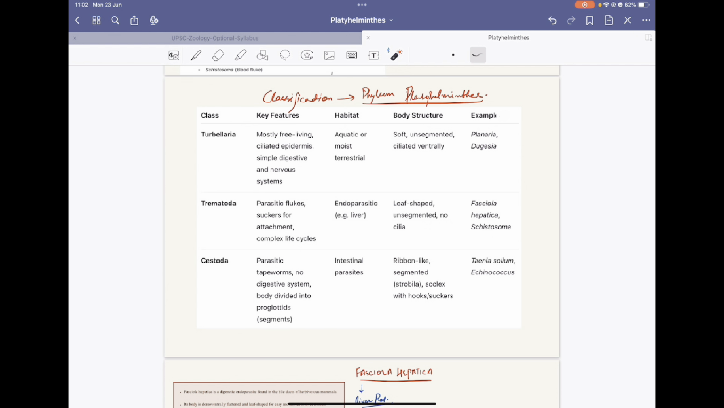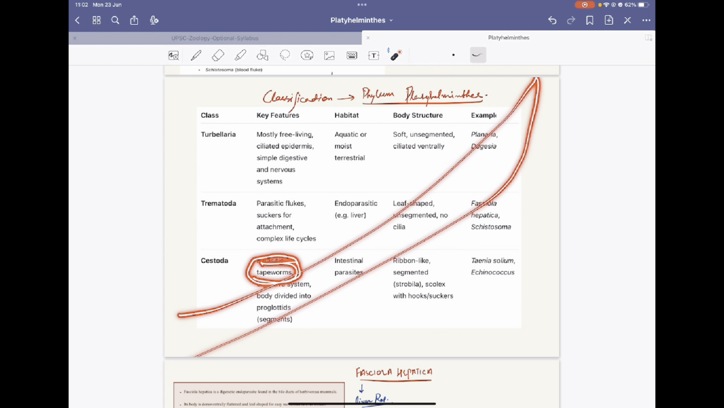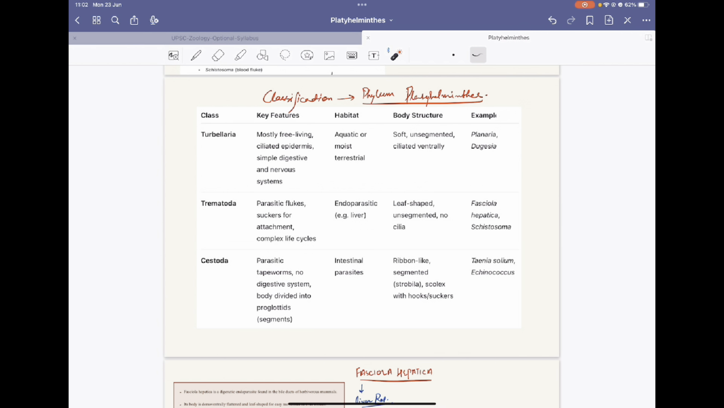Then Cestoda, these are basically ribbon-like. They are long. They have a scolex. We will study this in Taenia solium. These are intestinal parasites, parasitic tapeworms, called tapeworms because they look like a tape. They are very long and remain attached in the intestines. The body is divided into proglottids. We will study what the proglottids are and what the strobila is. So this is the classification of the Platyhelminthes: Turbellaria, Trematoda, Cestoda.